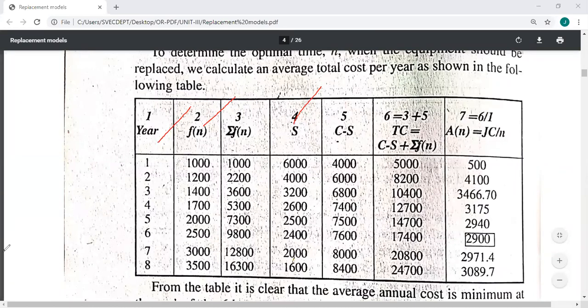So the first column is the data given in the problem itself. This is the year and maintenance cost. First year is 1,000, 1,200, 1,400, 1,700, like that up to the 8th year, 3,500.